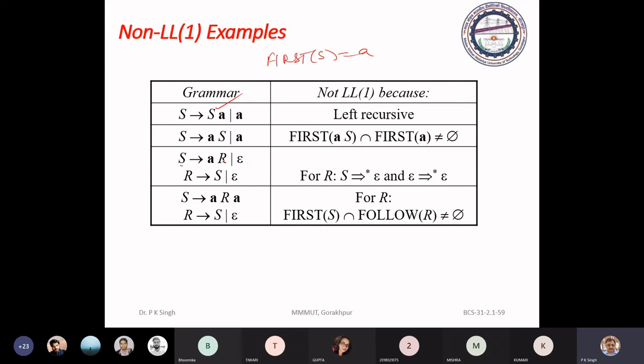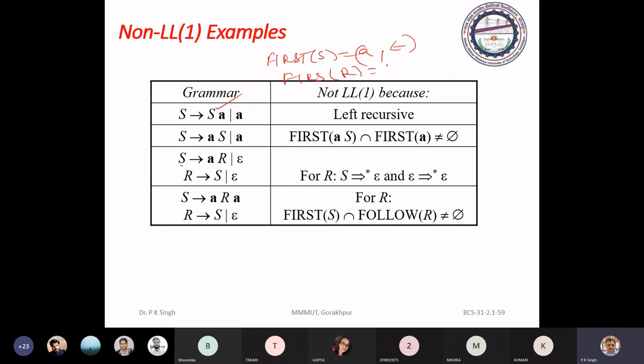By this production you can compute first of R, it is epsilon.